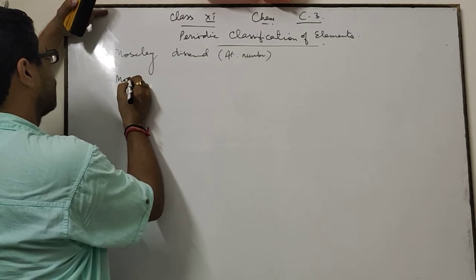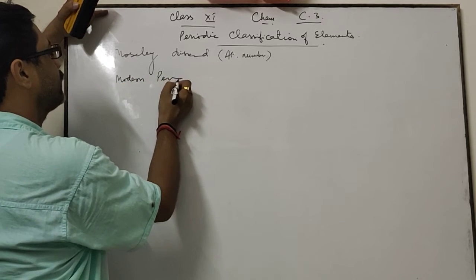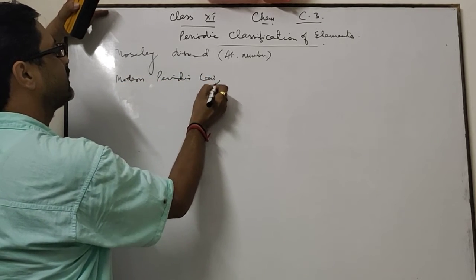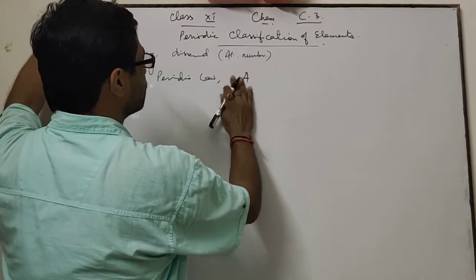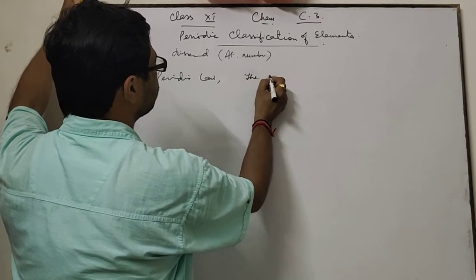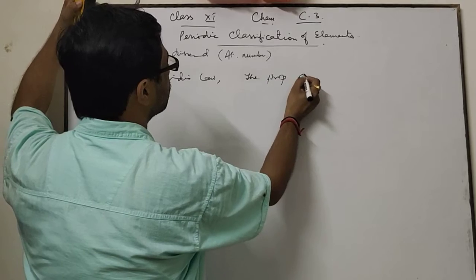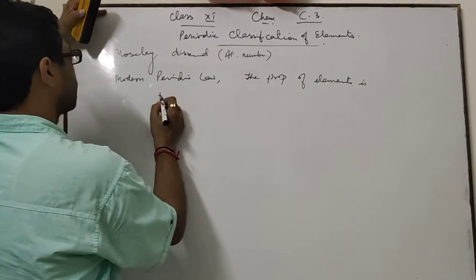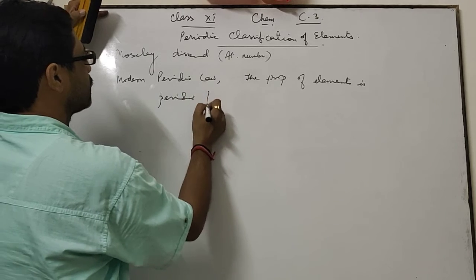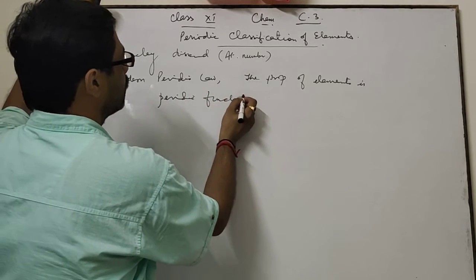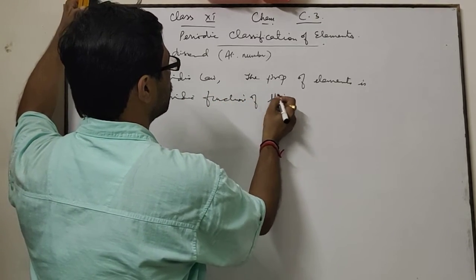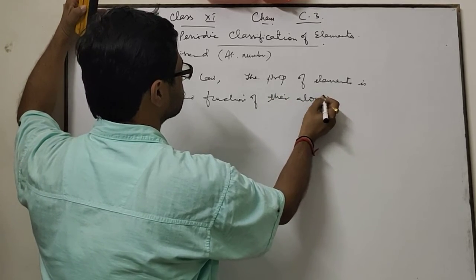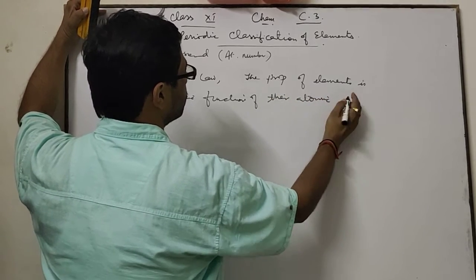Modern periodic law states that the properties of elements are a periodic function of their atomic numbers.